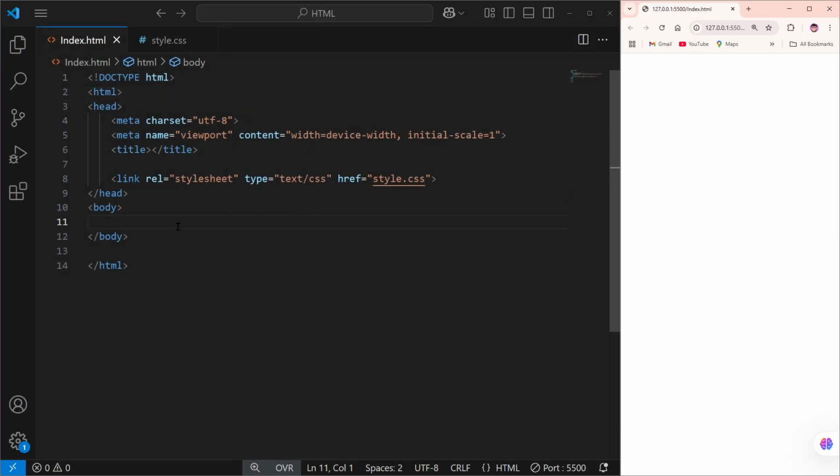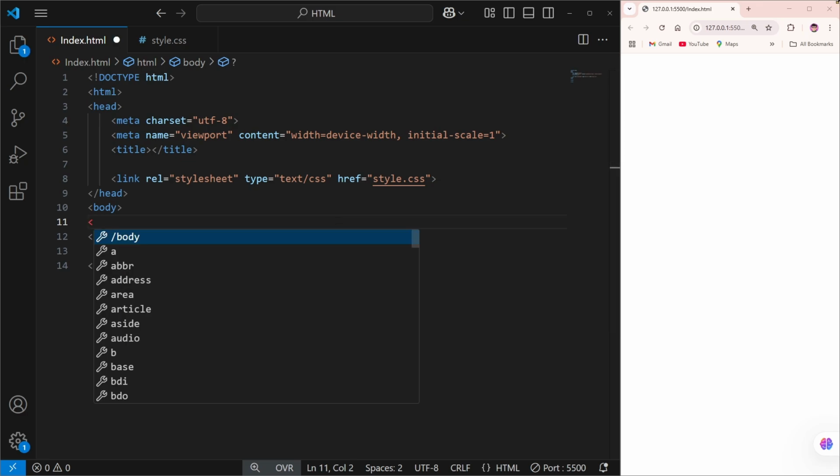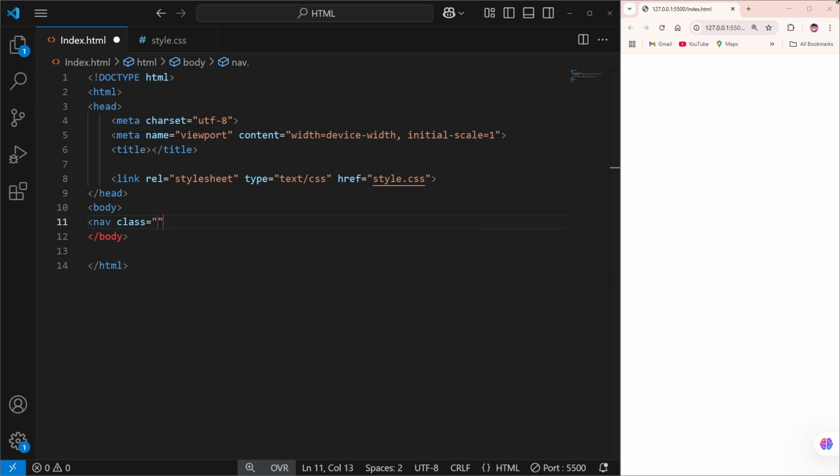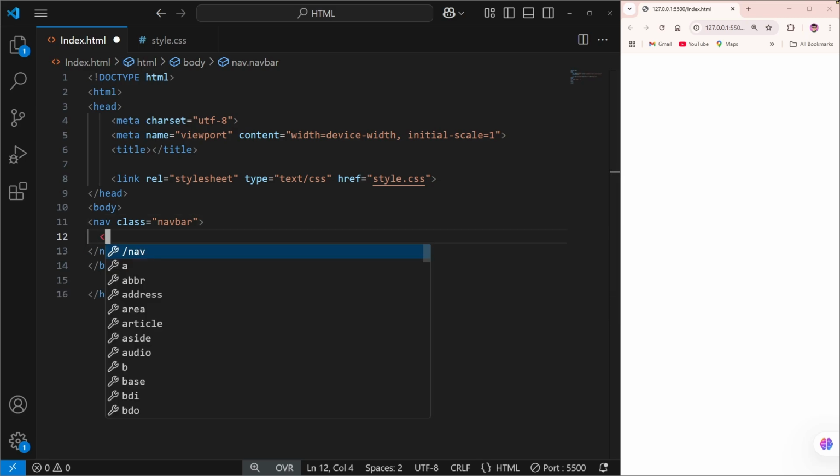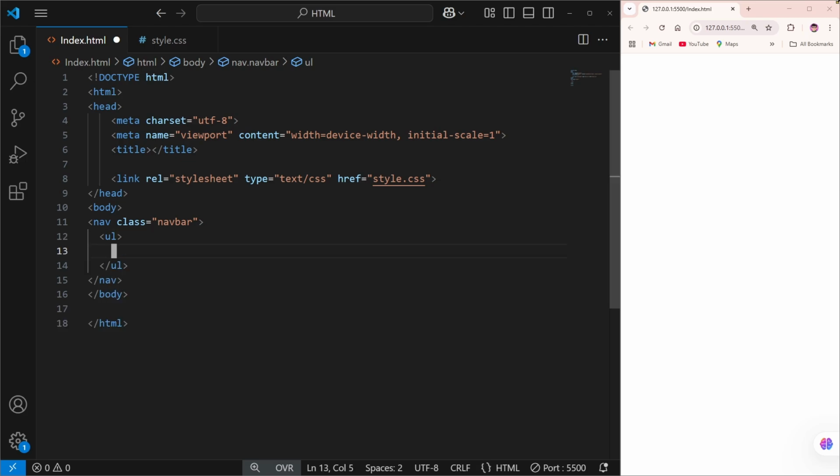Right now, come over into your body section, and here you can simply add a nav tag. Into the nav we can simply add a class, and give a name to the navbar. After that, into the navbar we can simply add an unordered list tag, the UL tag, and into the UL tag we can simply give an li tag, so we create a list item.